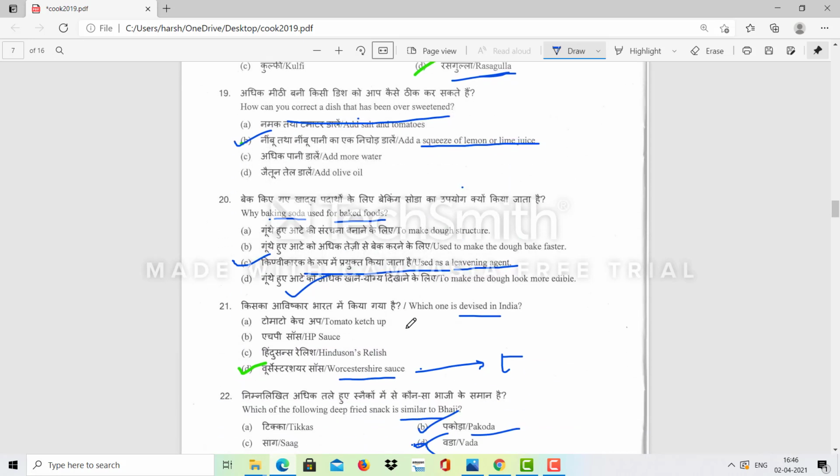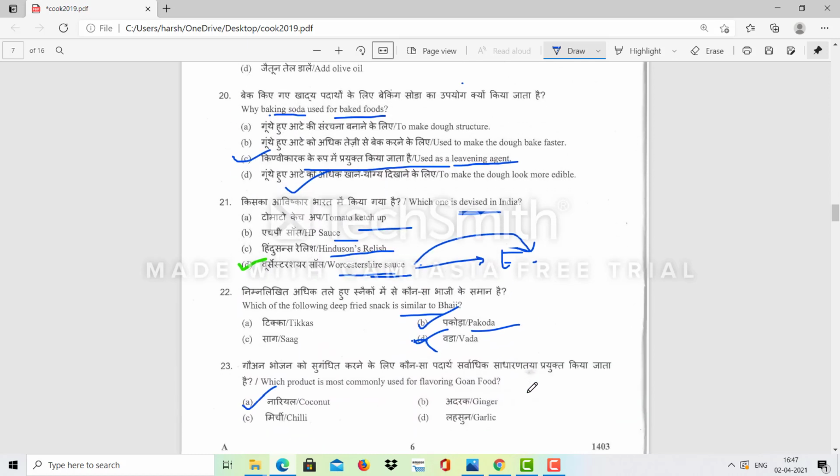Which one is devised in India? Devised means where it was prepared. Tomato ketchup is not devised in India. HP sauce is from England. Hindustan relish sauce is not from India. It's not prepared in India. Worcester sauce is not prepared in India, and it originated in England.